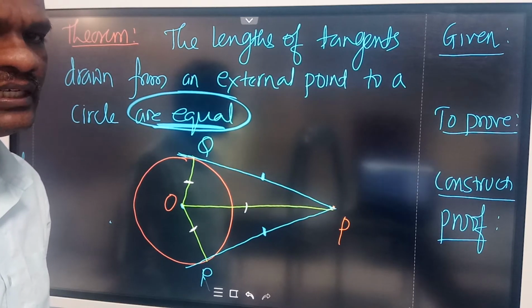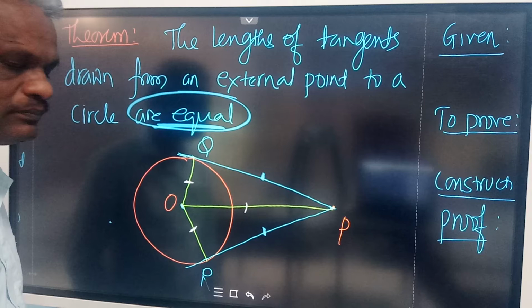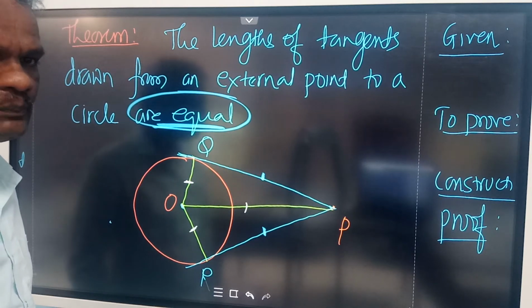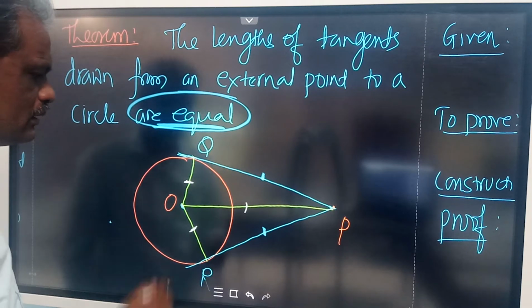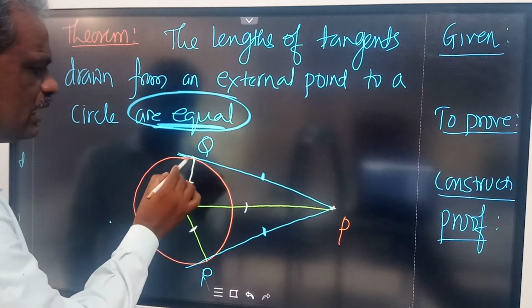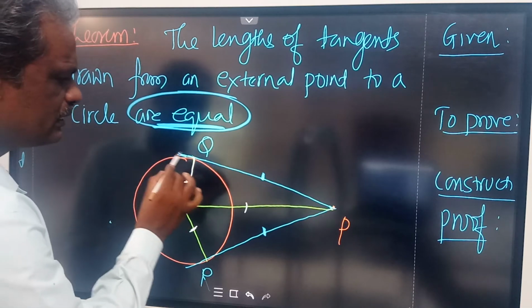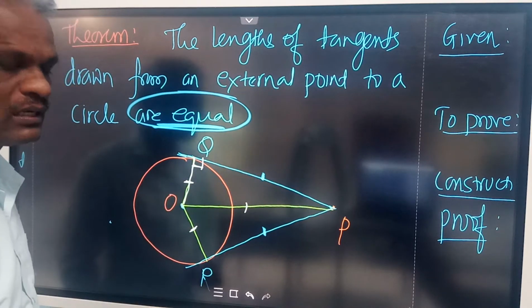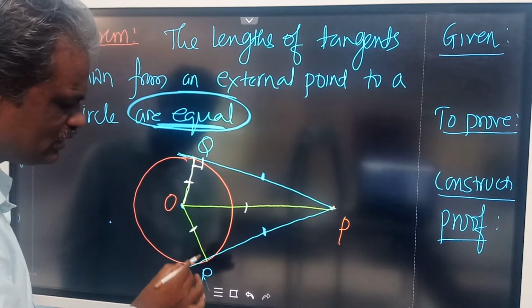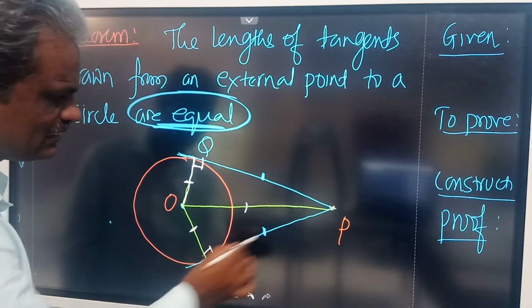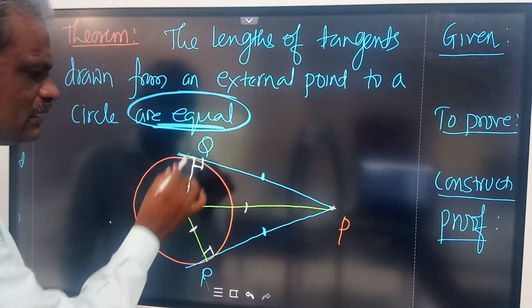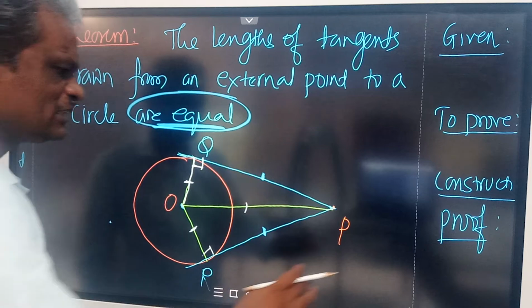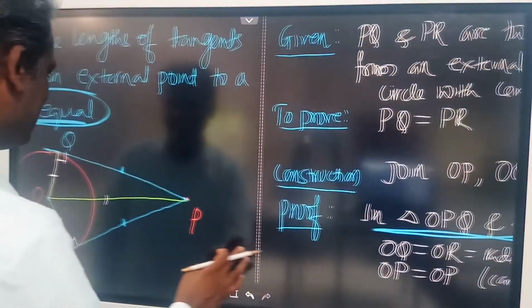Tell me what you can show here. Use that previous theorem. This is a radius drawn through the point of contact. It is a tangent. Tangent and radius must be perpendicular. Here also this is a radius drawn through the point of contact and this is a tangent. Tangent and the radius drawn through the point of contact must be perpendicular.